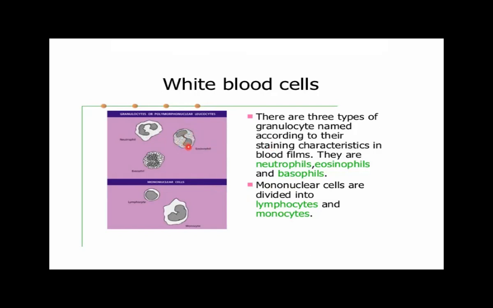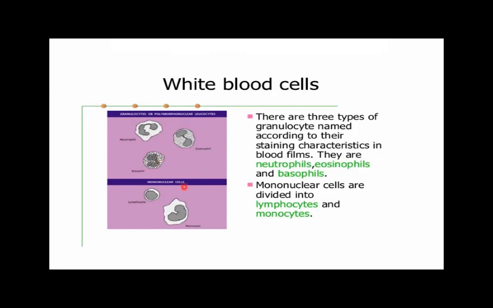You can see over there their nucleus is bilobed. Bilobed means having two lobes, and they have granules, small granule-like structures in their cytoplasm. And the white blood cells have the nucleus in them as compared to the red blood cells, and they have different types. But the red blood cells have no further different types in them.